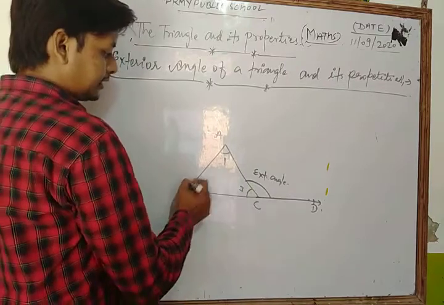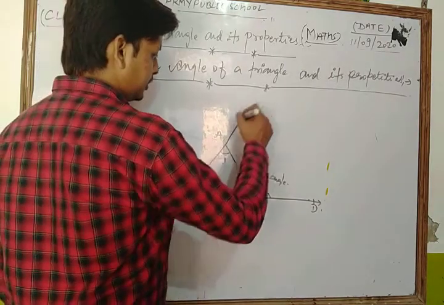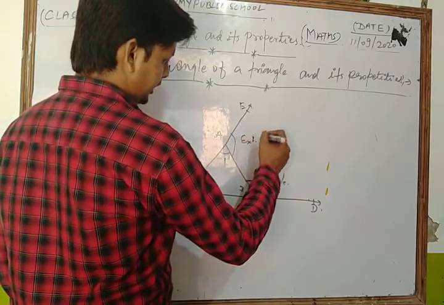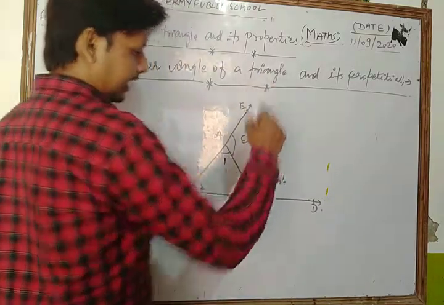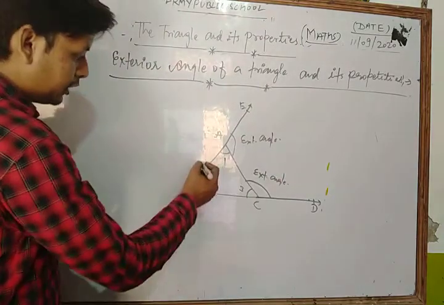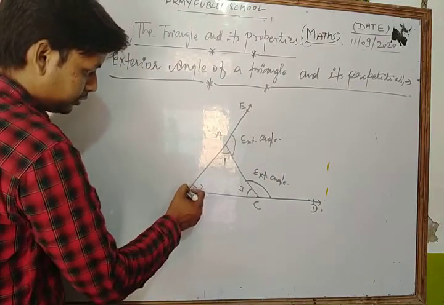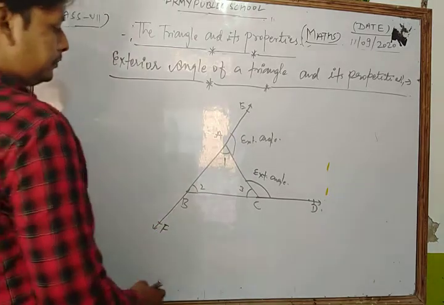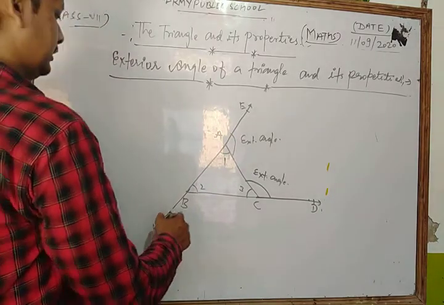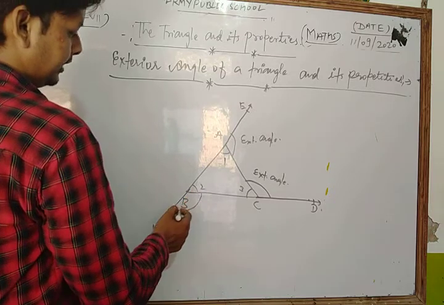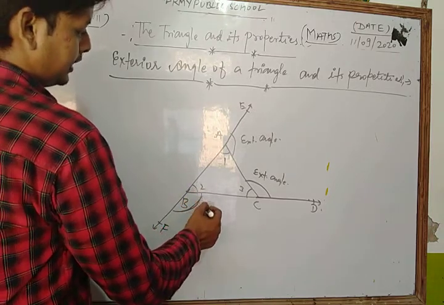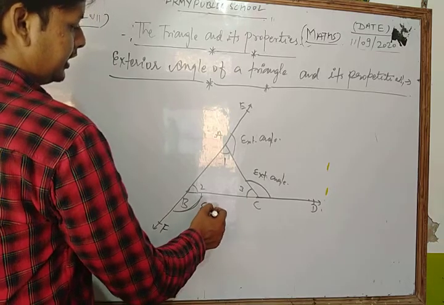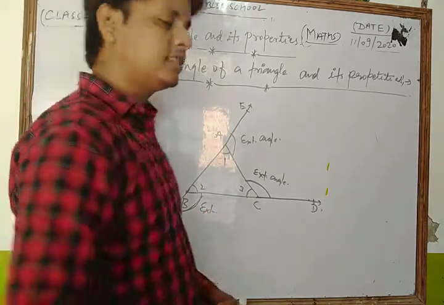Similarly, if the side BA is produced to E, that is also known as an exterior angle. And if we extend the side AB through F, that angle is also known as an exterior angle.